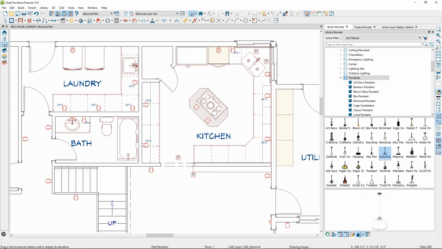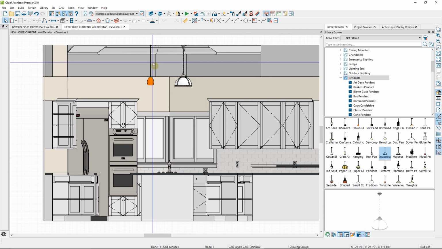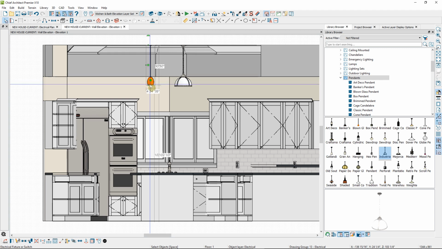I'll take an elevation view at an angle so that we can see our pendant lights. As you can see, the pendant lights are placed right up at the ceiling. With the blown glass fixture, if I select the fixture, I can use the edit handle at the bottom to drag it down and put it closer to the surface of my island.